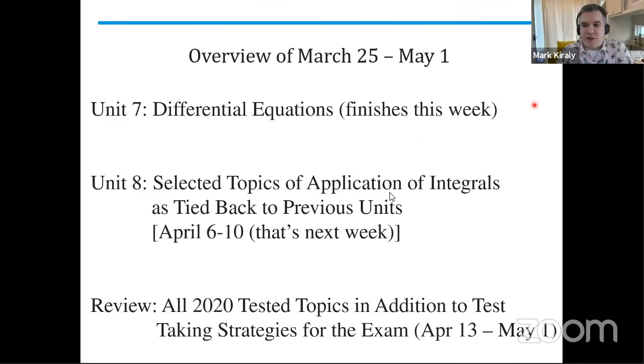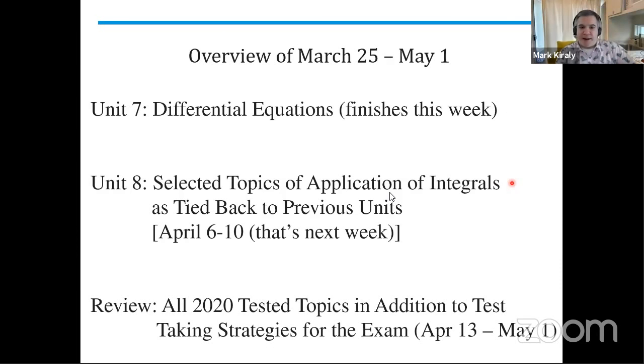So this week we are finishing up differential equations. We've gotten through slope fields. They are going to gently recede into the background as we move on to solving differential equations and really spending the rest of the week on 7-7 and 7-8. Although 7-6 is rolled in there, and 7-5 and 7-9 are BC topics.